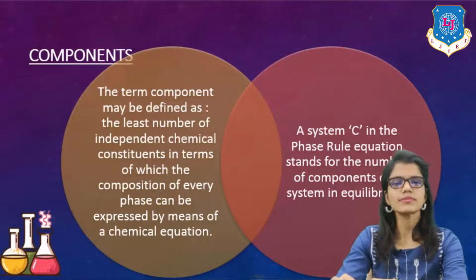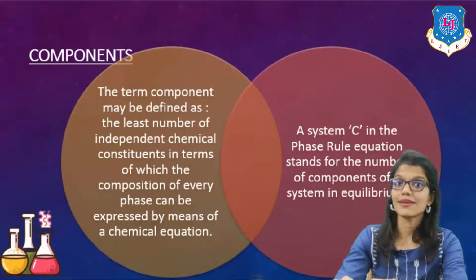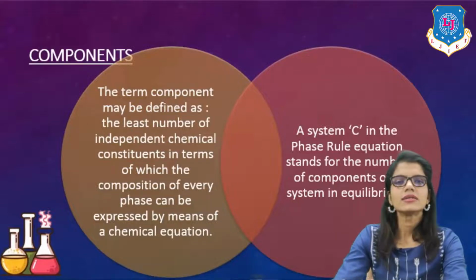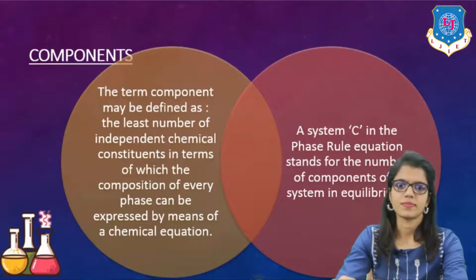Now, the term component can be defined as the least number of independent chemical constituents in terms of which the composition of every phase can be expressed by means of a chemical equation.